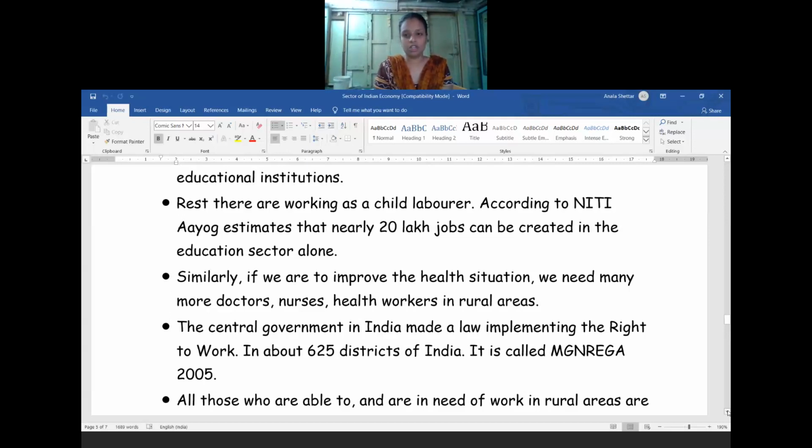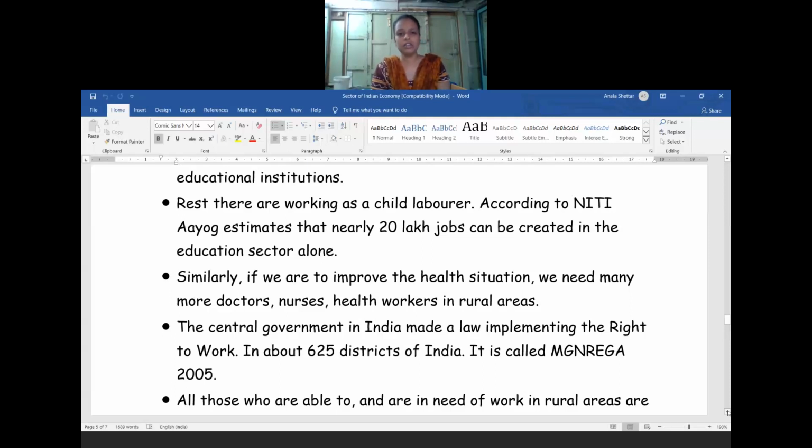Whatever education they have taken, whether it belongs to an engineer, a teacher, or whatever profession they have taken the training for, they will get the job, and they can increase their standard of living a little bit better, by creating such opportunities for child laborers.